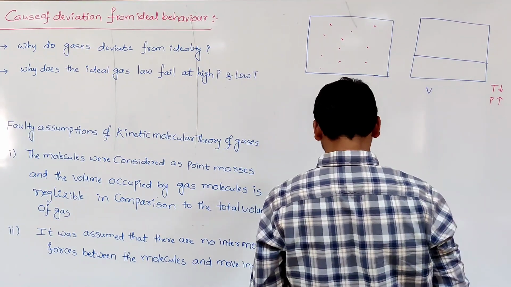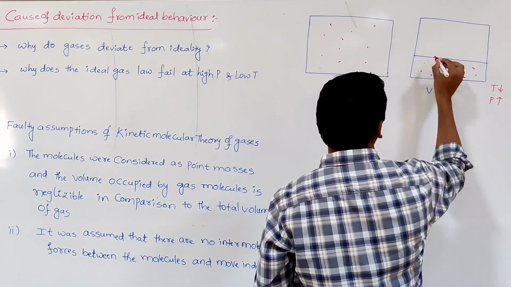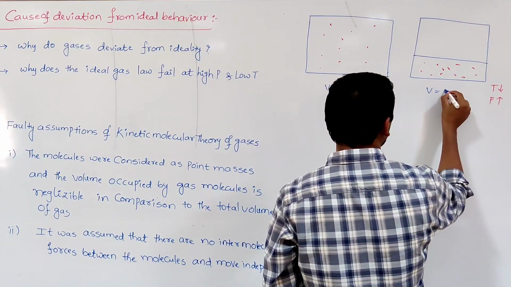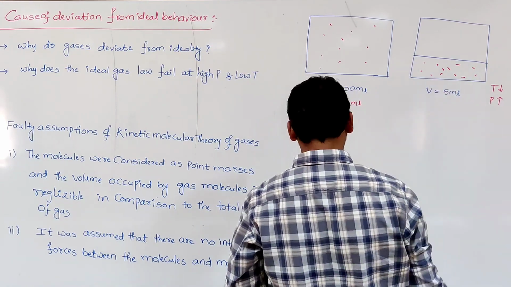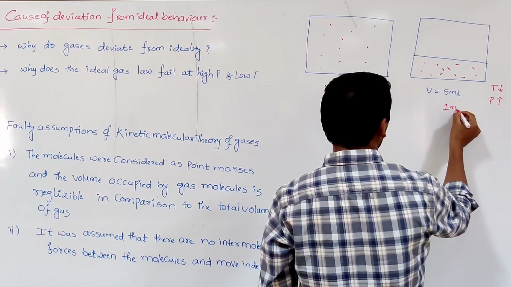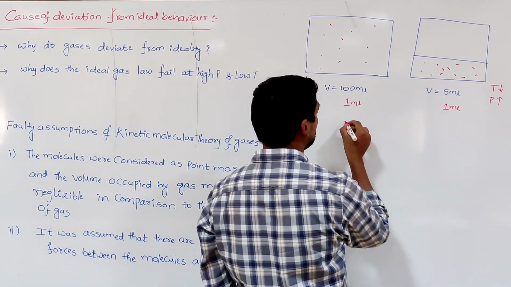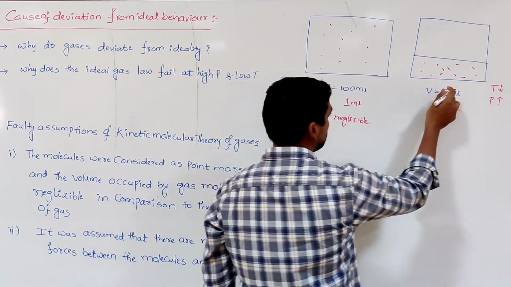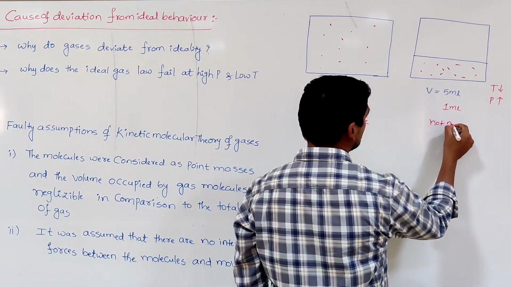The volume of the gas is found to be, for example, some 5 ml or some 10 ml, let us take 5 or 10. Then how much volume is occupied by the gas molecules? It will remain the same, 1 ml. So with respect to 5 ml, it is not possible to neglect it, but it is negligible with respect to the 100 ml. With respect to the 5 ml, is it possible to neglect the 1 ml? No, it is not possible to neglect.